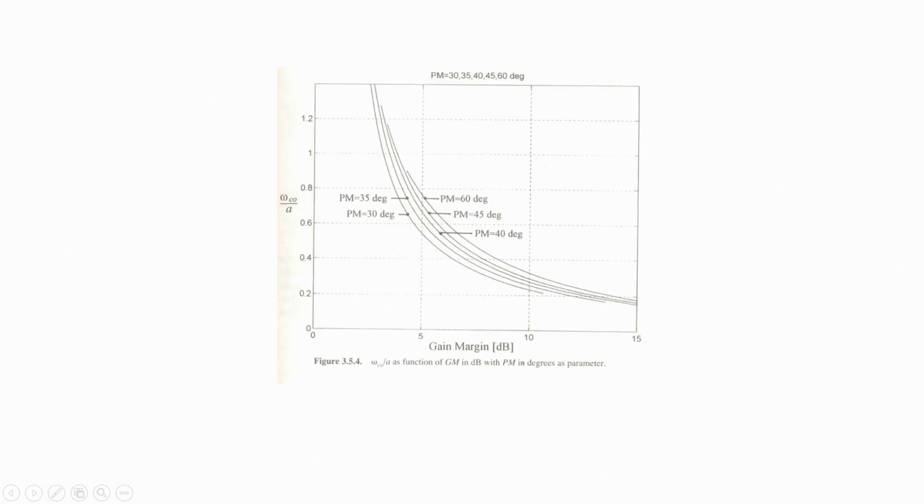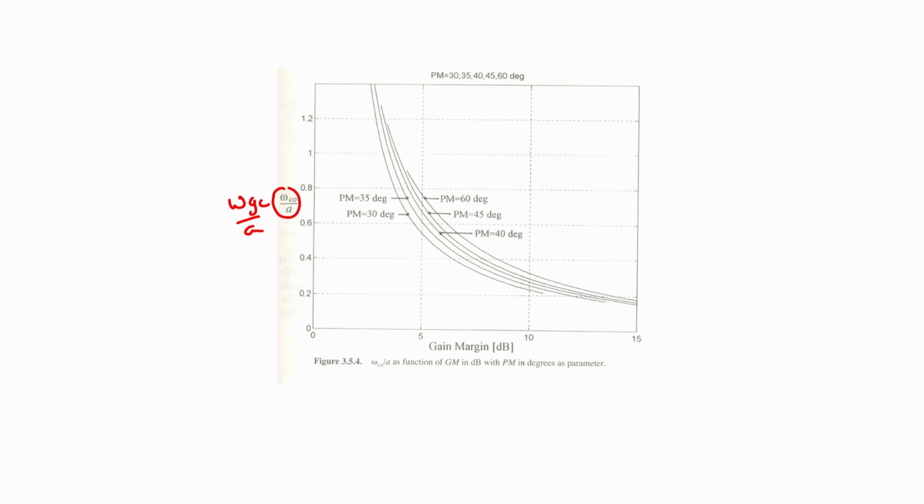Now, this solution has been numerically computed, and the graph here shows the best possible gain crossover frequency. This essentially is equal to omega Gc by A. So, the gain crossover frequency has been normalized with respect to the location of the right half plane zero A. So, omega Gc has been represented as a fraction of A, and on the x axis we have our gain margin specification.